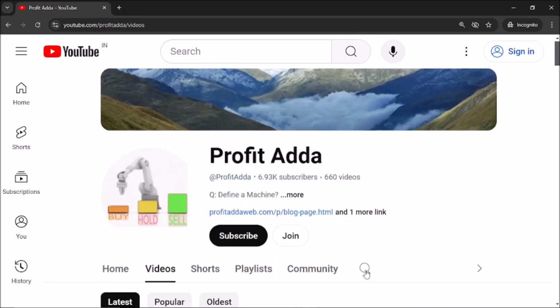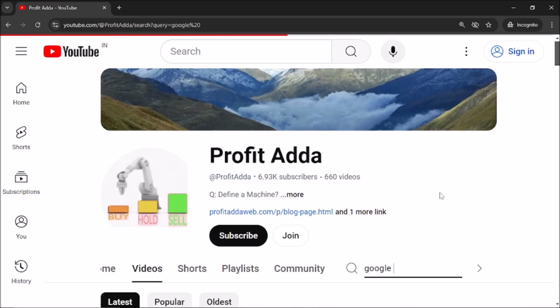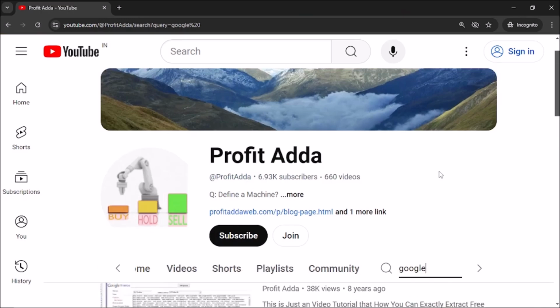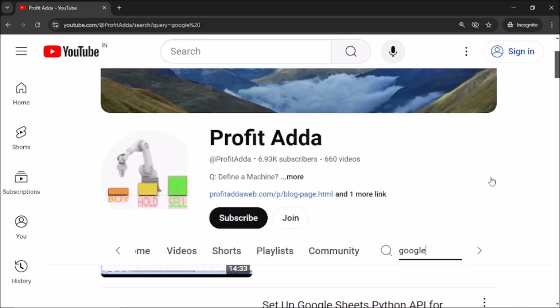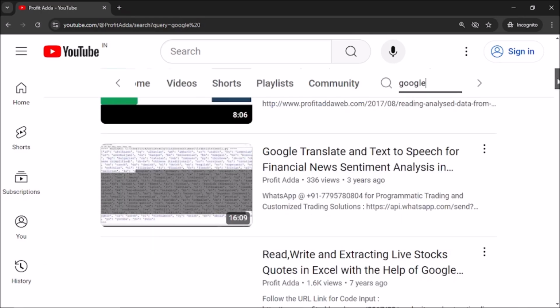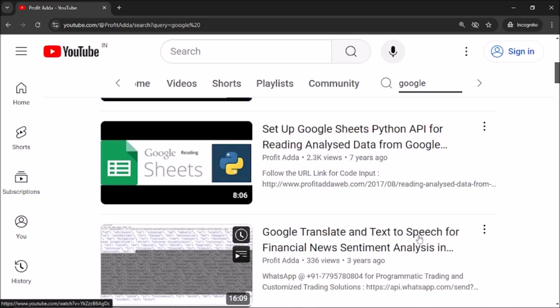Right now, one more thing which you need to watch is Google translation. Okay, so you can search with the keywords even. So if you are in my video section, just try some of the earlier videos, Google Translate and text to speech. Okay, so I have explained how you can take up some of the languages and convert them into your language as well. So you can take up the text and convert it into your language and vice versa. Okay, so this is a must.